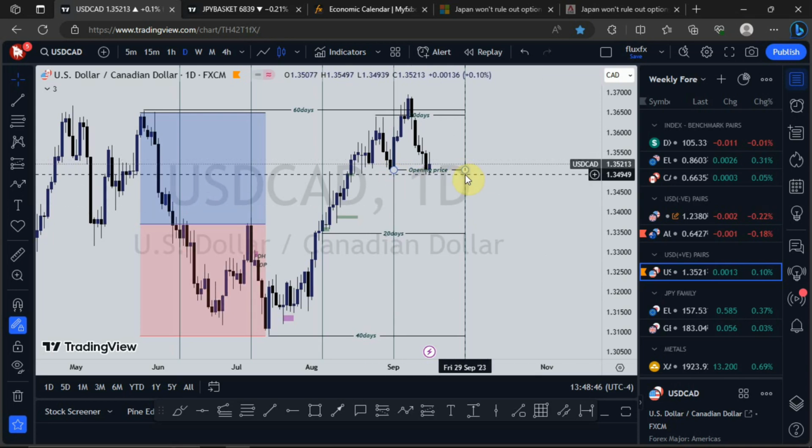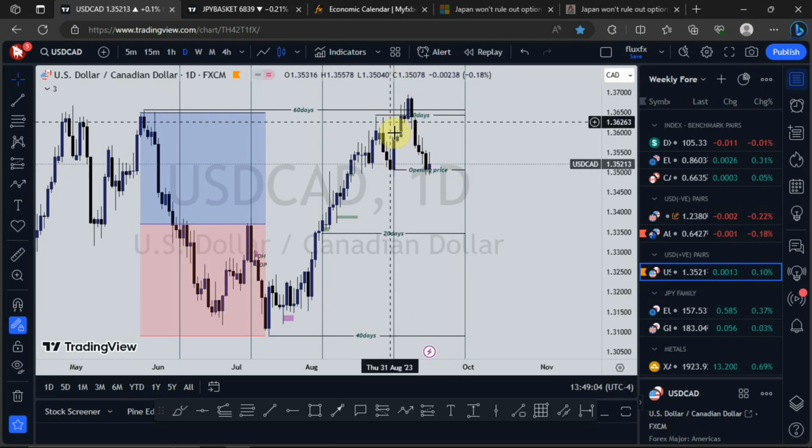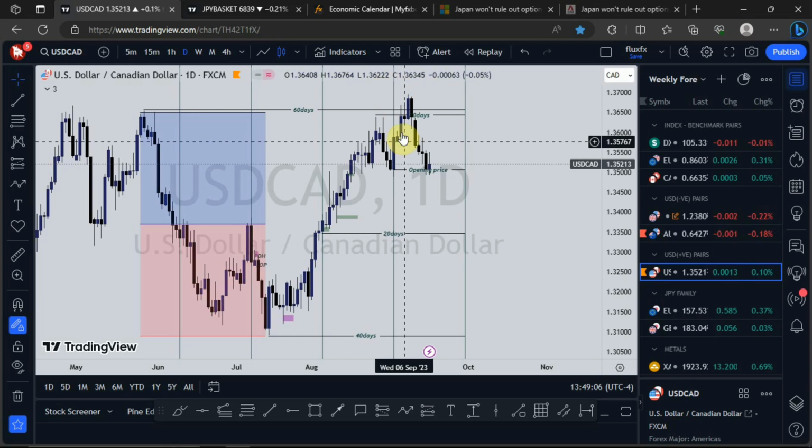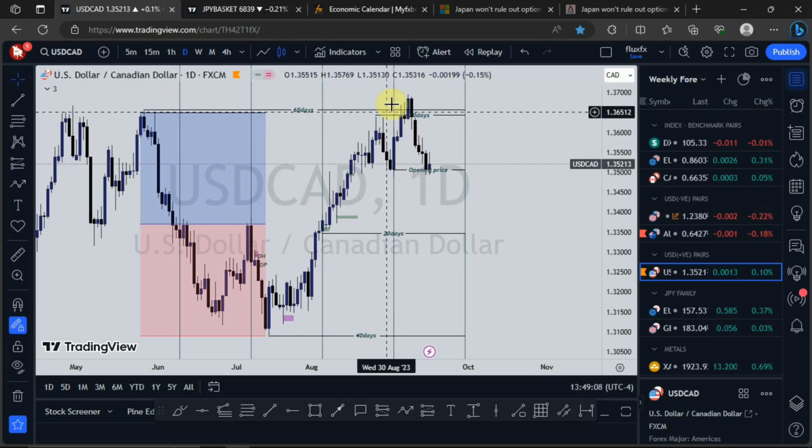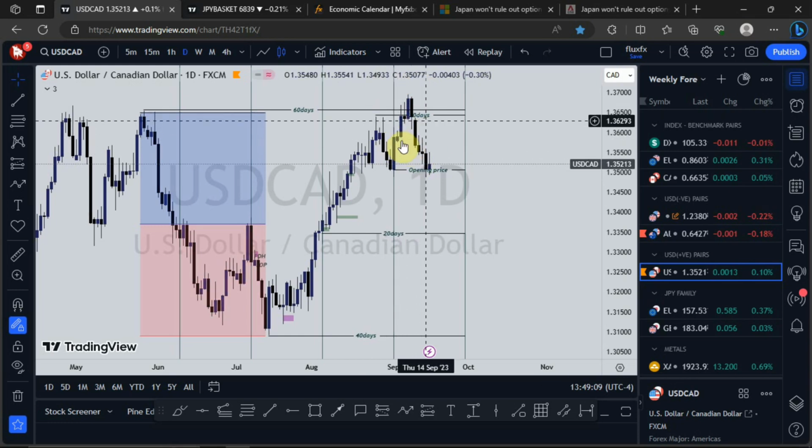But look at what is happening here. Price opened on what? This is the opening price for September. Right after that, we saw price pushing to the upside. I always say that when price is above the open price, that is a scenario to look for sell opportunities, because at that point we're in a premium zone.